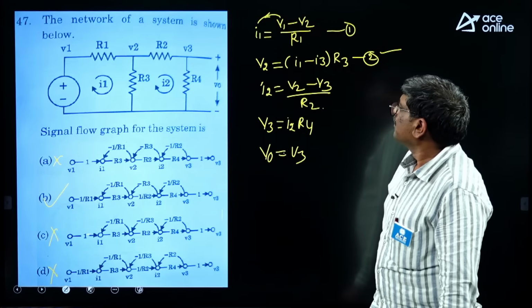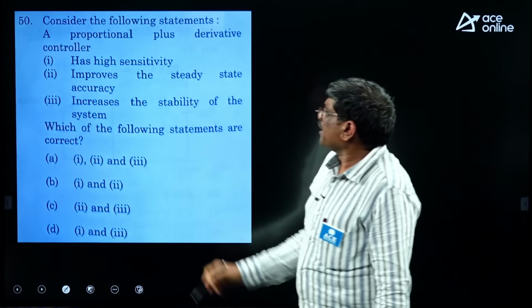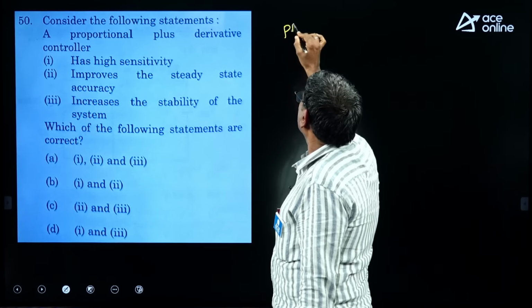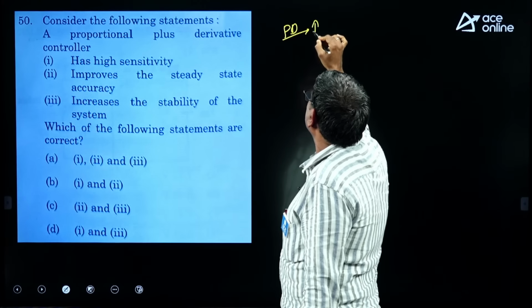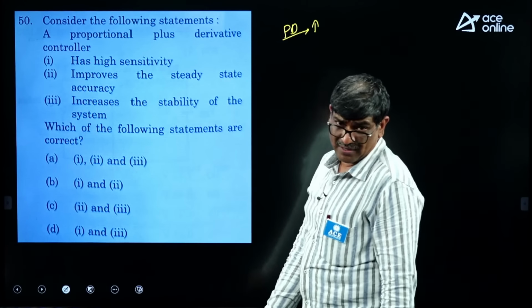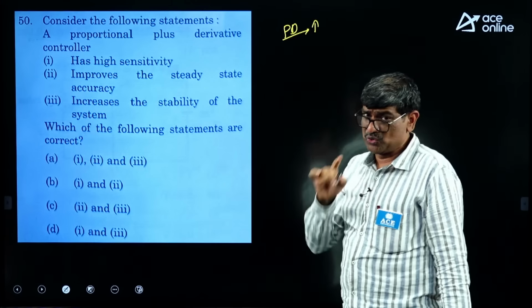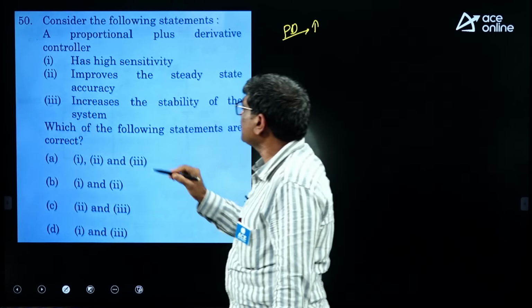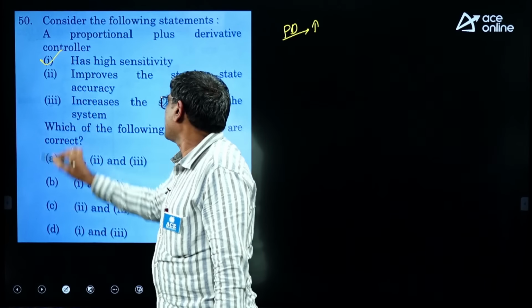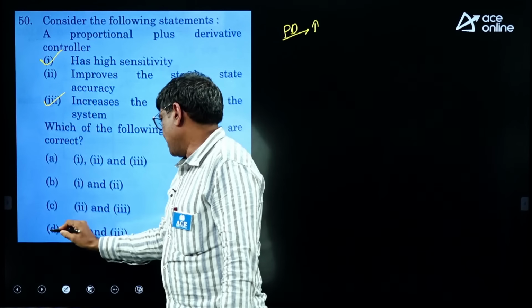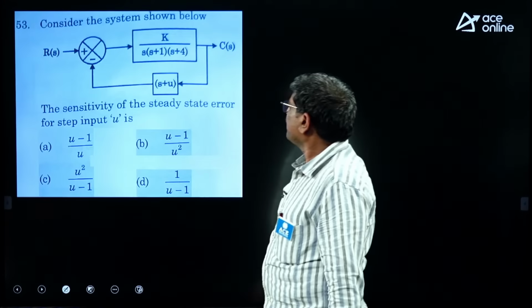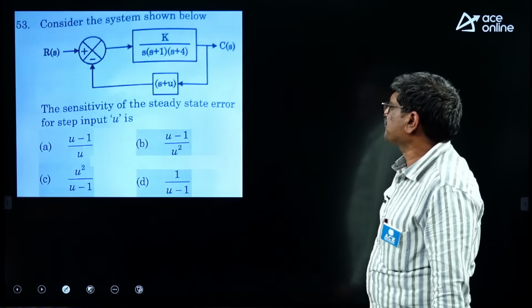Okay. Next. As you know, the PD controller's main objective is to improve the stability, and it is a high pass filter. A high pass filter is sensitive to the what? Noise signal. So that means your one is correct, as well as it increases the stability. Option is D.